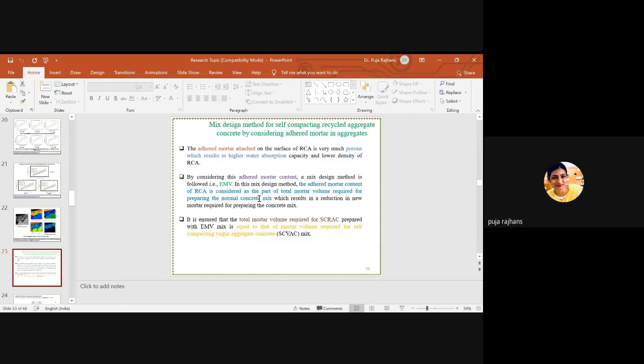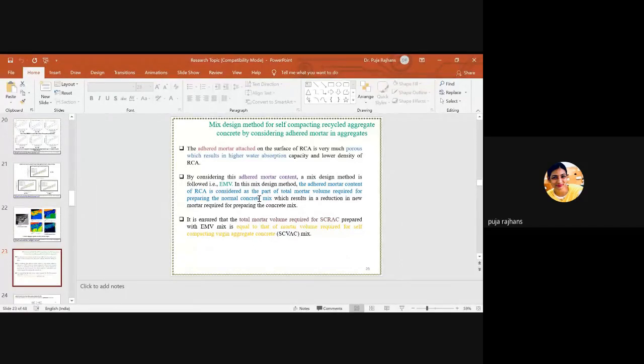Means our total volume of aggregate or of paste is lesser as compared to the normal mixing method.